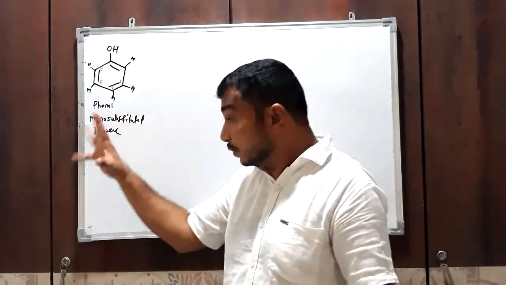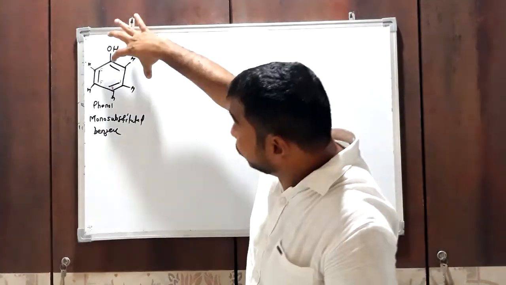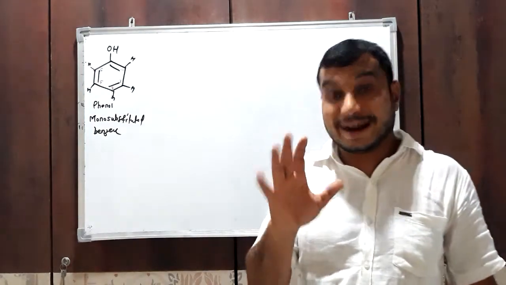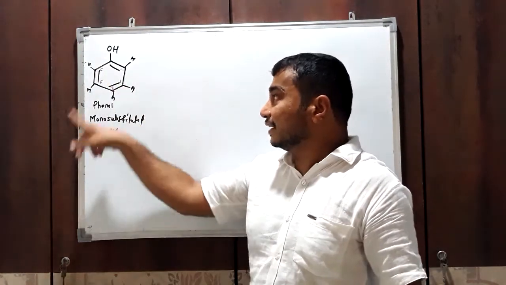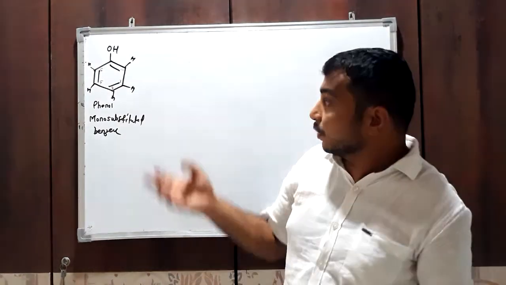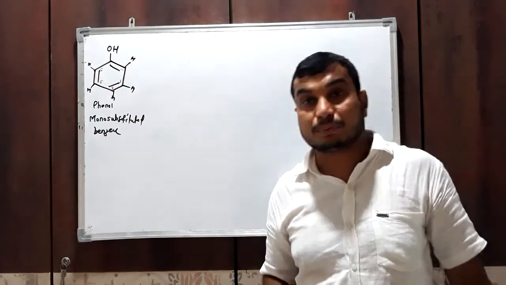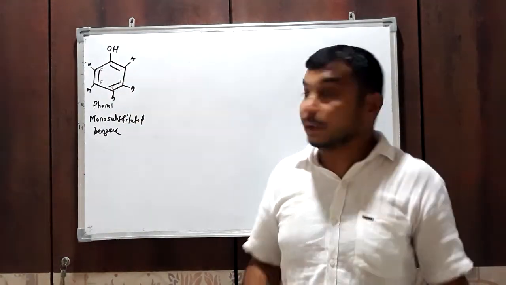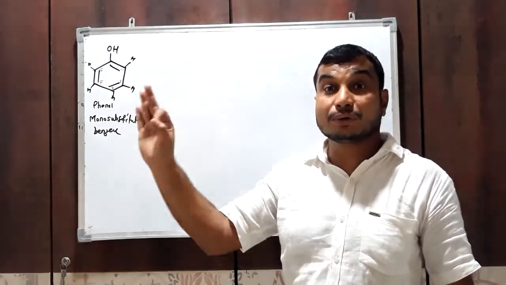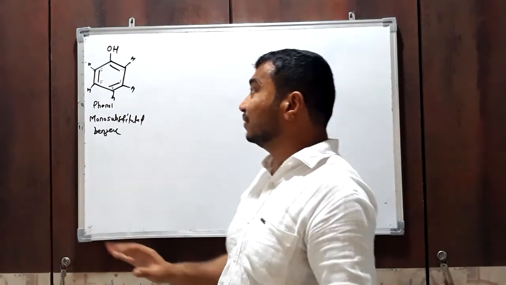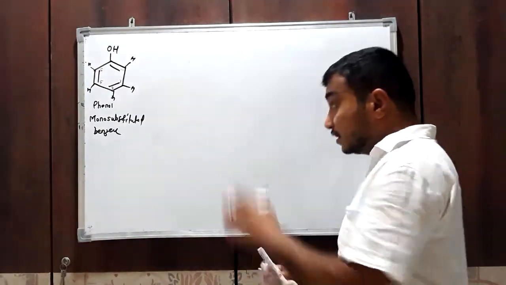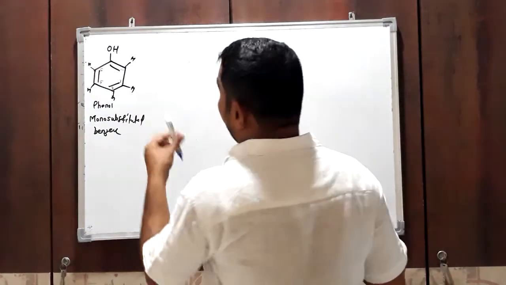So out of these five hydrogens, the ortho hydrogen and para hydrogen atoms are chemically identical. It is found that the reactivity of ortho and para hydrogen atoms is identical. If we replace an ortho hydrogen, then there is a chance of replacing the para hydrogen. If we replace the para hydrogen, then it is possible for the ortho hydrogen to get replaced. That's why ortho and para products are obtained simultaneously. Now just take the example of this phenol and perform nitration.